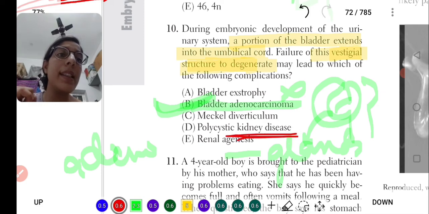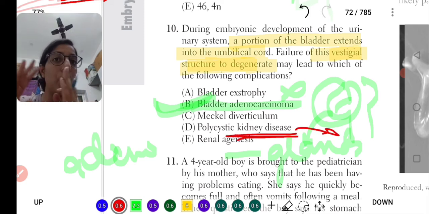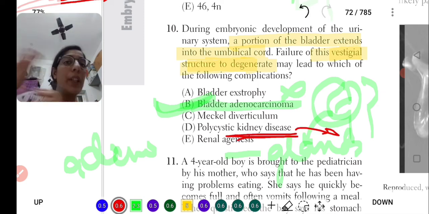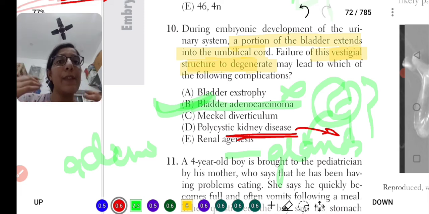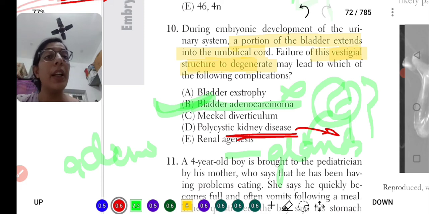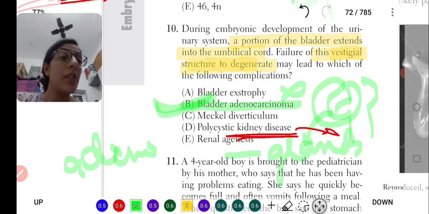Polycystic kidney disease is not part of the urachus, it is from the metanephros. Renal agenesis is because of non-development of the metanephros, which forms the kidney part.